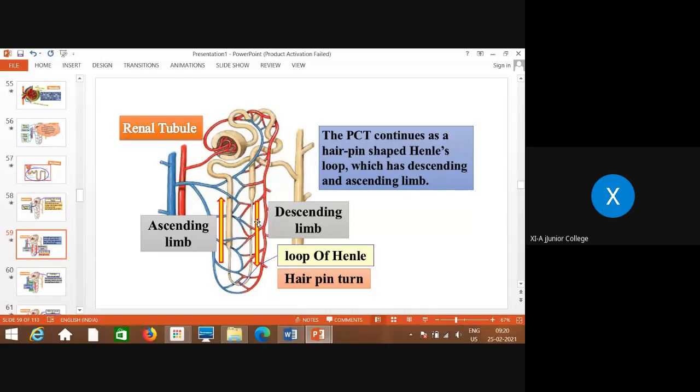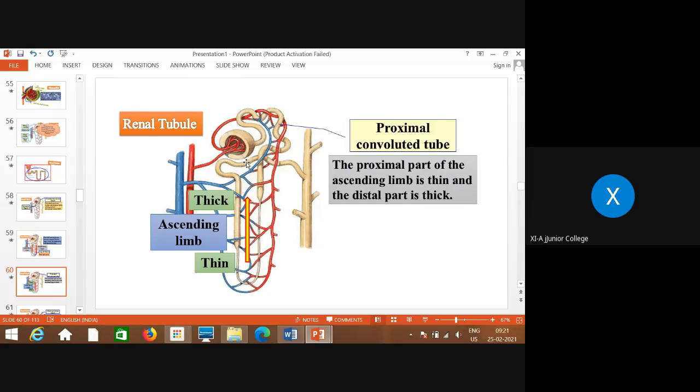Then it enters this U-shaped structure loop, that is called the loop of Henle, which shows 2 parts. One is descending, that is called the descending loop of Henle, and that looks like a hairpin U-turn structure, and the one which is ascending, that is called the ascending limb of Henle, and then it continues to form the next convoluted part, and that is this distal convoluted tubule.